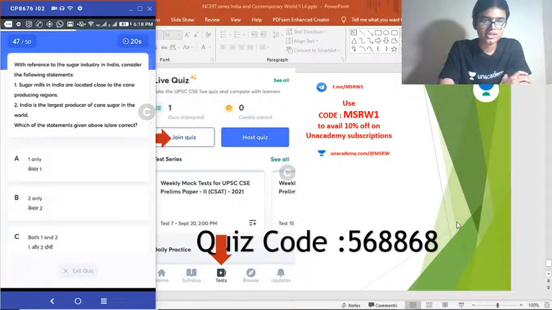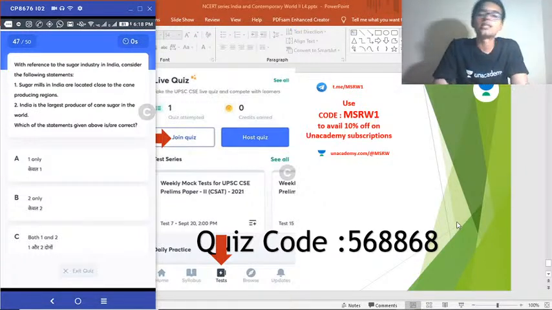Statement number 1 is saying sugar mills in India are located close to the cane producing regions. Statement number 2, India is the largest producer of cane sugar in the world. Which of these statements is or are correct? Easy question, 47.